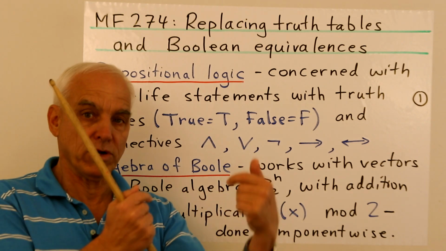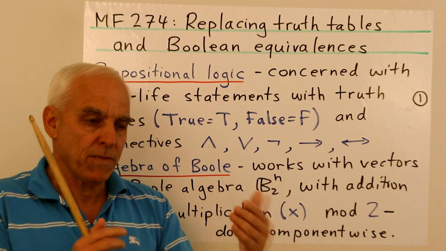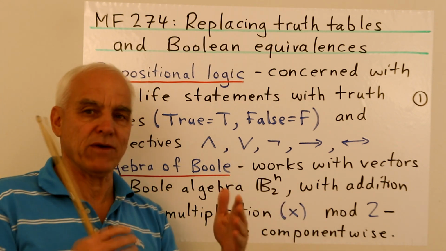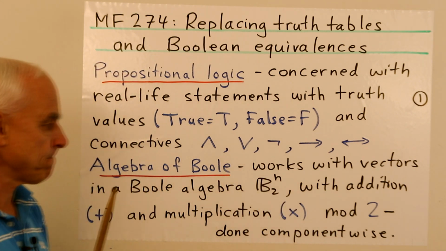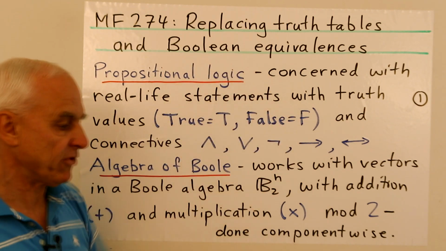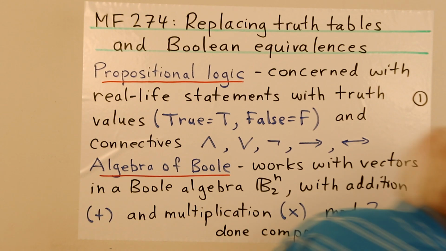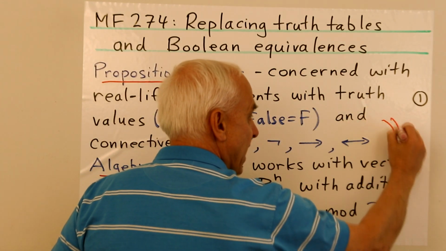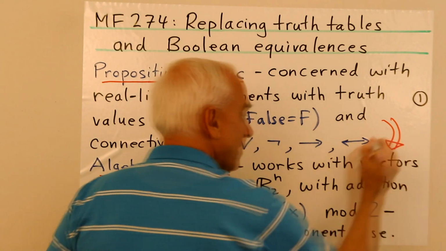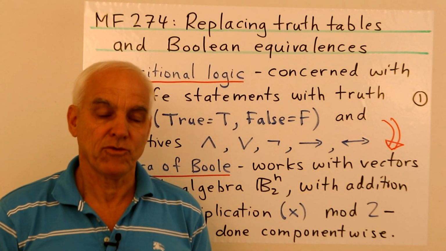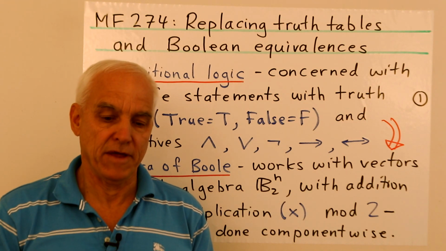And these are all component-wise operations. So arithmetically, the situation is very simple ultimately. And it's in this context that we want to embed propositional logic. So we are going to be thinking about taking this classical subject and embedding it inside the algebra of Boole. And this will be a very powerful thing for us.